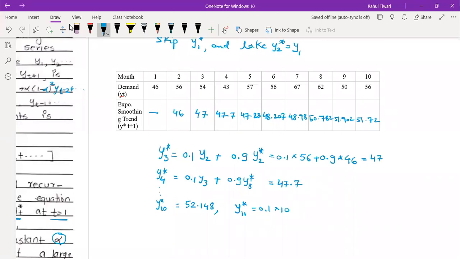Sorry, this would be this into 56 plus 0.9 into 51.72, and do this calculation, you will get the answer is 52.147 or 148 something. Just cross check in case if you have any questions you can ask.